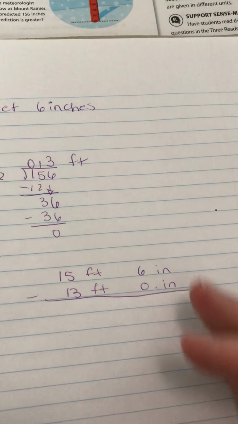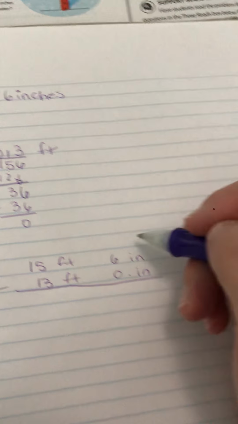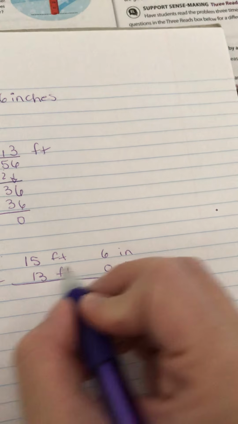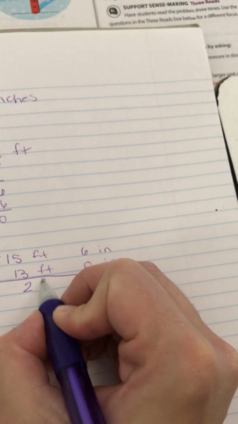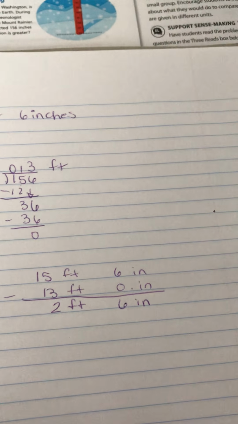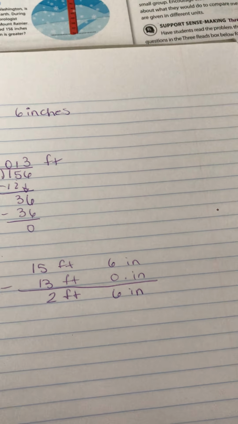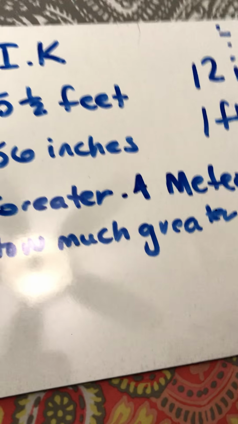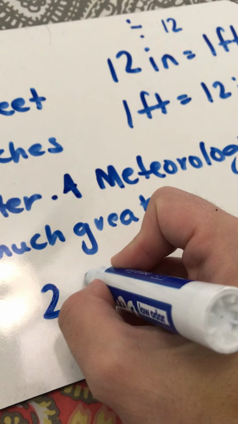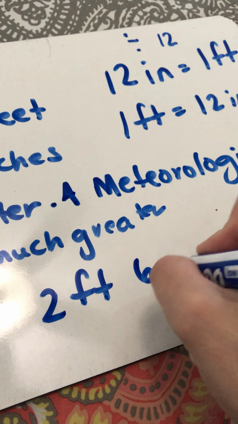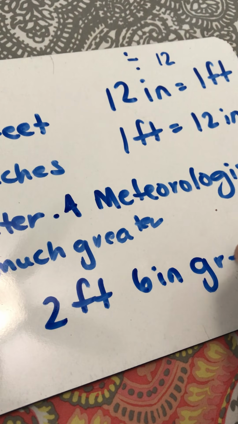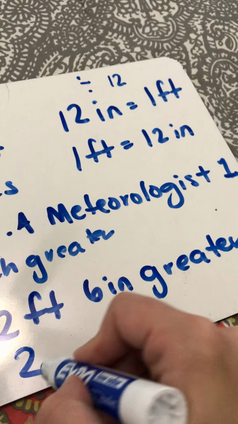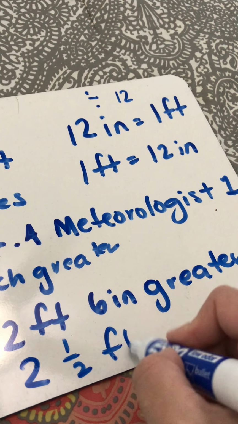Okay, so we keep inches on one side and feet on the other side. 6 inches minus 0 inches leaves us with still 6 inches. And then 15 feet minus 13 feet gives us 2 feet. So how much greater is meteorologist 1's prediction? 2 feet and 6 inches more. So we go back to our question. How much greater? 2 feet, 6 inches greater, or we can use the lingo that they use. We can say 2.5 feet greater.